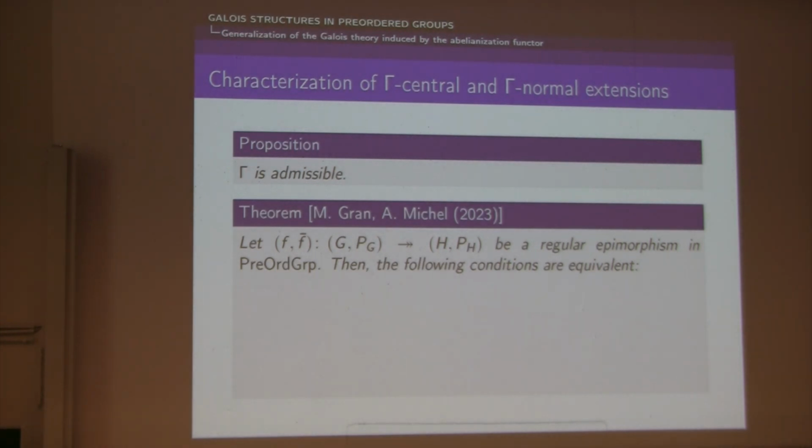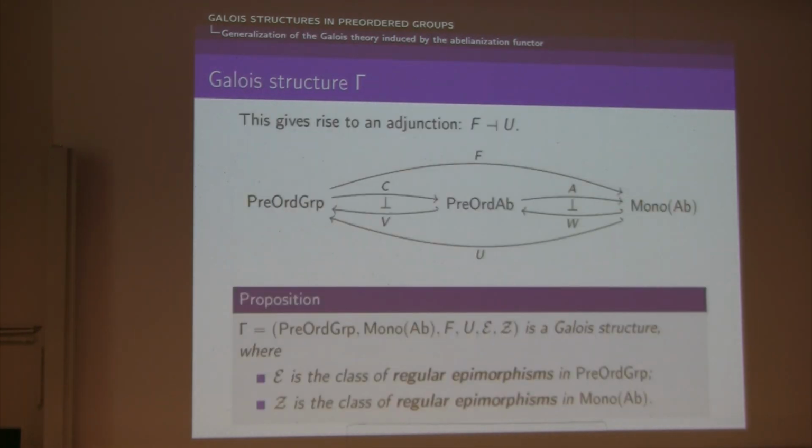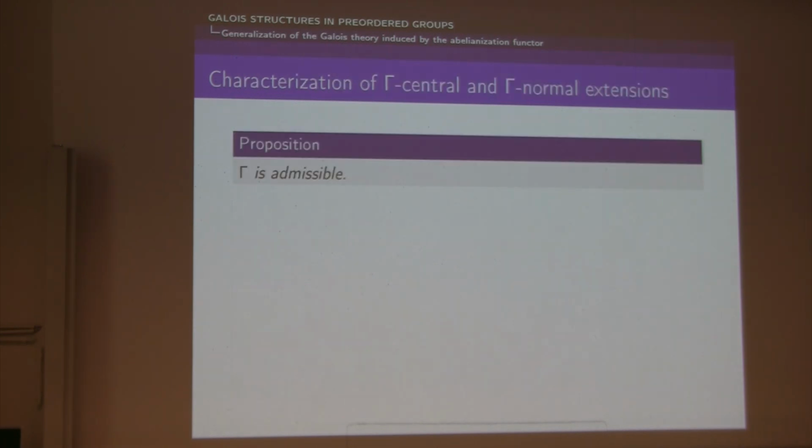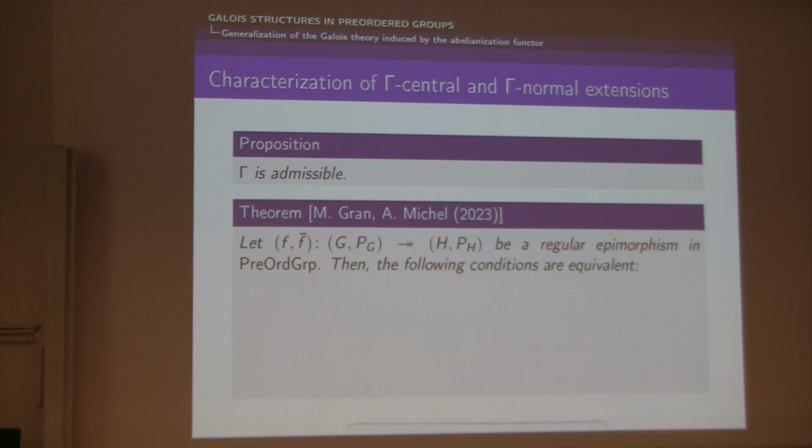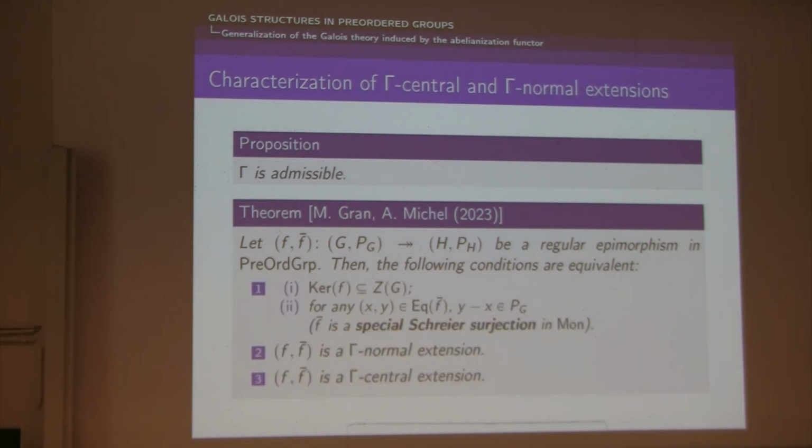And so here is the description of normal and central extensions. For (f, f bar), which is an extension, I recall that an extension is a morphism in the class E, so a regular epimorphism. For (f, f bar), a regular epimorphism in the category of preordered groups, we have that (f, f bar) is a Gamma normal extension if and only if it is a Gamma central extension, if and only if these two conditions are satisfied.